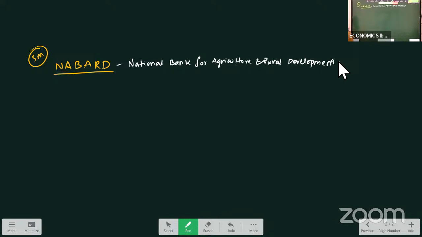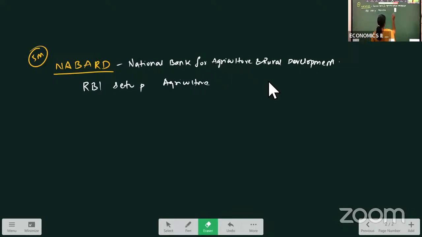This NABARD was set up by RBI as an Agriculture Refinance Development Corporation.